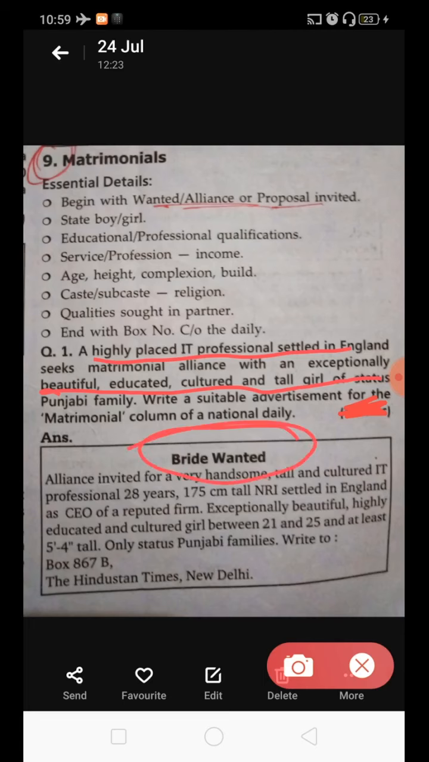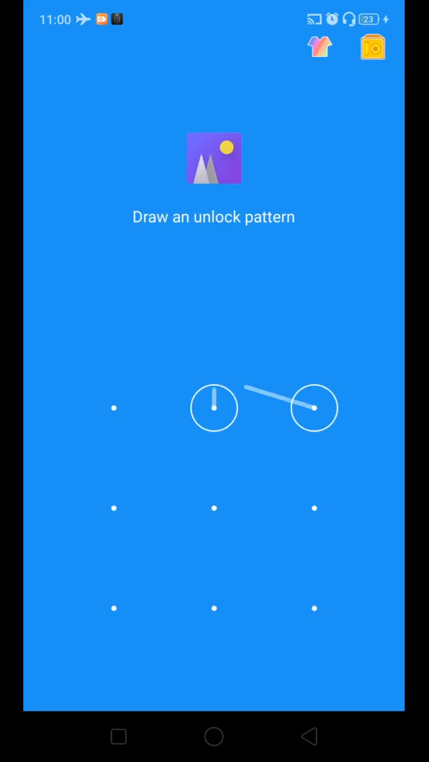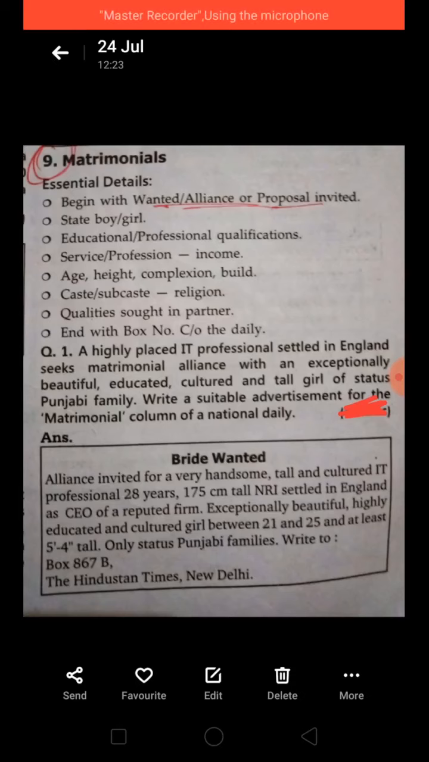So what would be the heading? Bride wanted, because the boy has given the ad, he needs a bride. If a girl would be giving this ad, then bridegroom wanted, right? Now see, alliance invited for a very handsome, tall and cultured IT professional, 28 years, 175 centimeter tall, NRI, settled in England. So whose details are these? Do not get confused. These are the details of the boy. The boy is giving this ad and he is giving his own details.